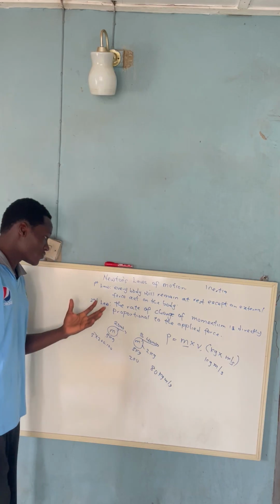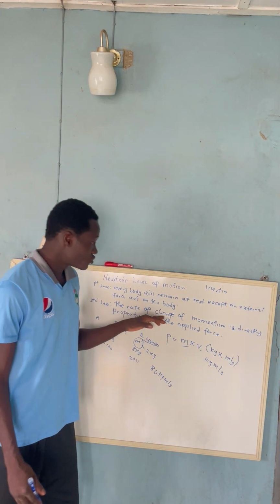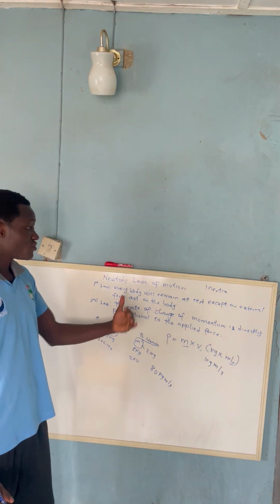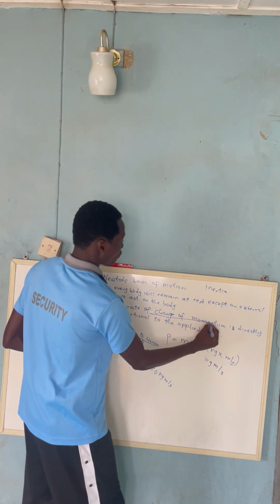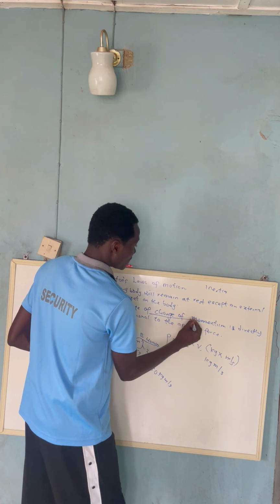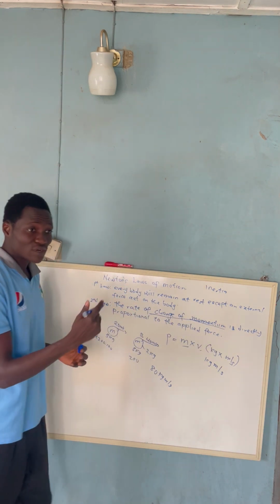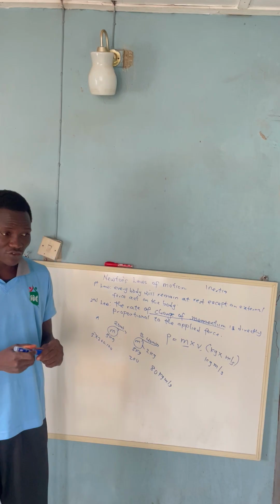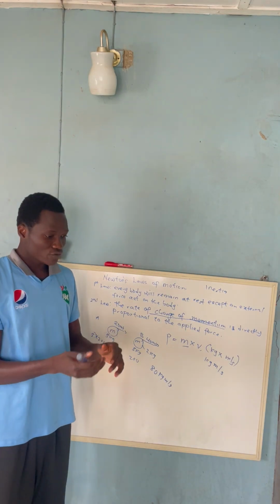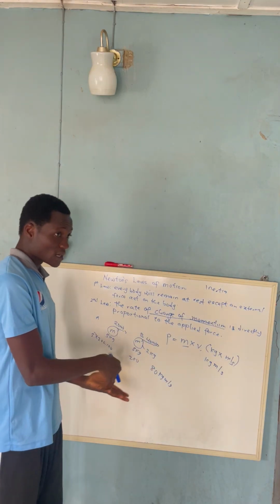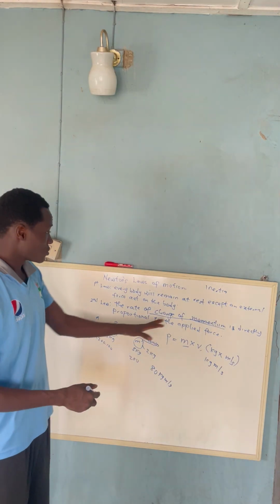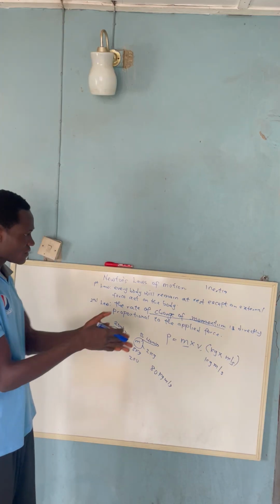So for us to understand using the second law of motion, we said we must know what we call momentum. So the change of momentum. If you say we have a change of momentum, that means we have an initial momentum, and we will now have a final momentum. For there to be a change, one thing must turn into another thing. That's what we call change. It must be initial, it must be final. So we have initial momentum, we have final momentum.